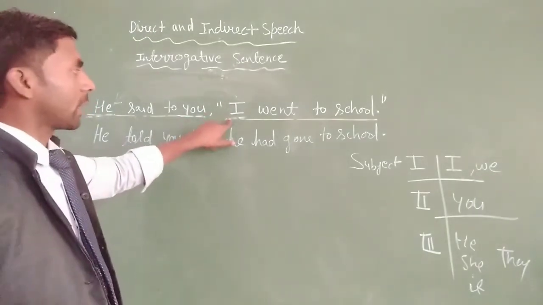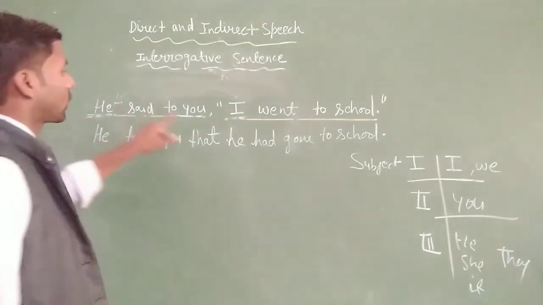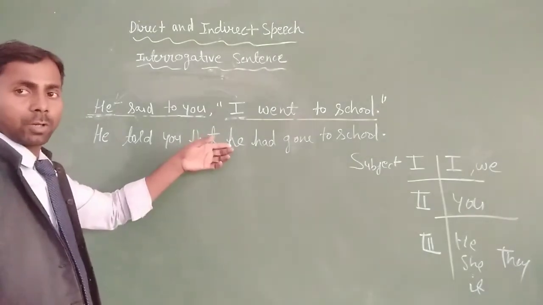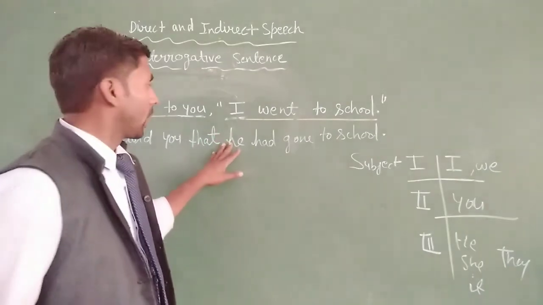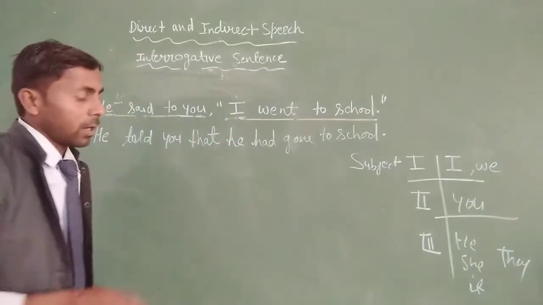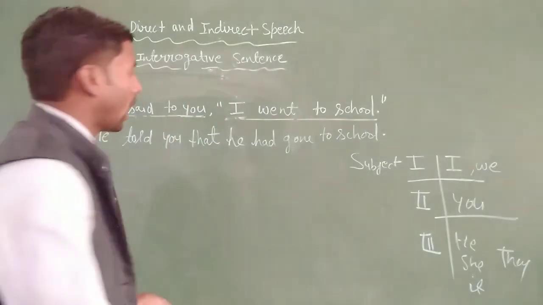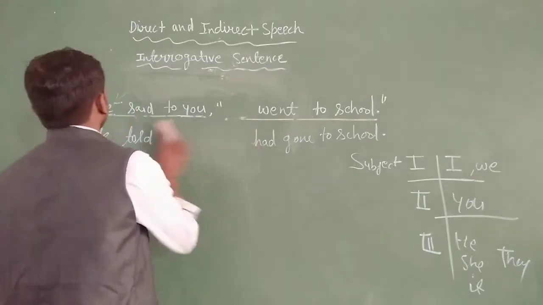And if the subject is we, then we also change it into the third person as they. In place of he, we put they if the subject here is we. Clear?